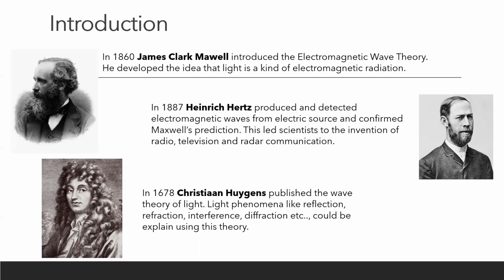He did that because he found that the speed of light in vacuum, which is 3 into 10 raised to 8 meter per second, matches with the speed of electromagnetic waves. And light has almost all the properties of electromagnetic waves. So he developed the idea that light is a kind of electromagnetic wave or electromagnetic radiation.